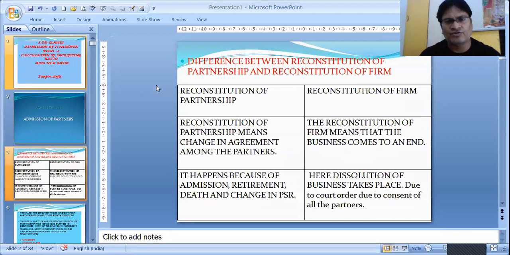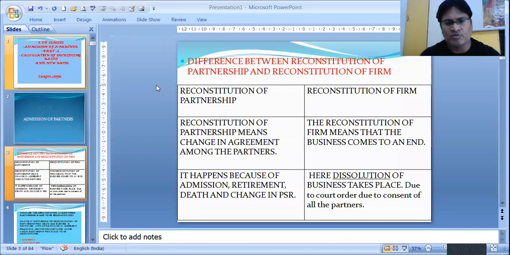First of all, we should know the difference between reconstitution of partnership and reconstitution of a firm. By reconstitution of partnership, it means change in agreement among the partners and the same business is continued. Only the agreement among the partners is changed.